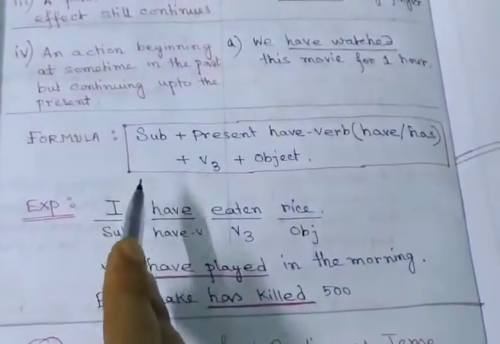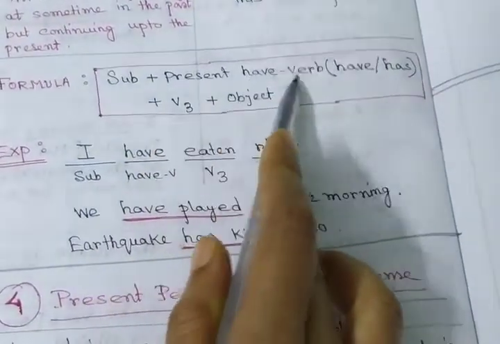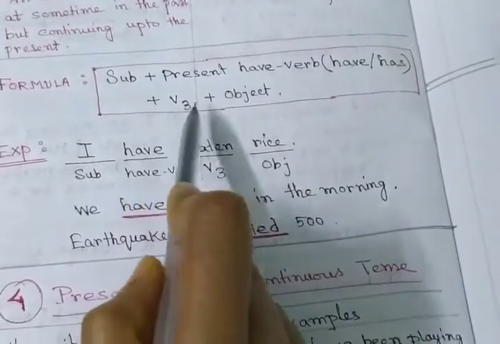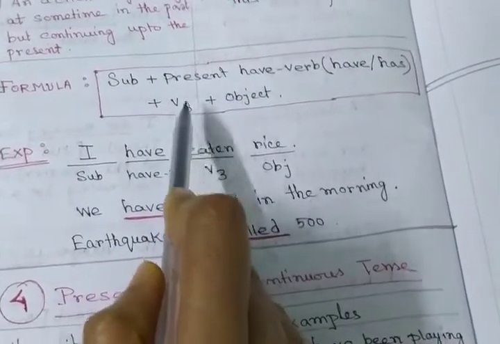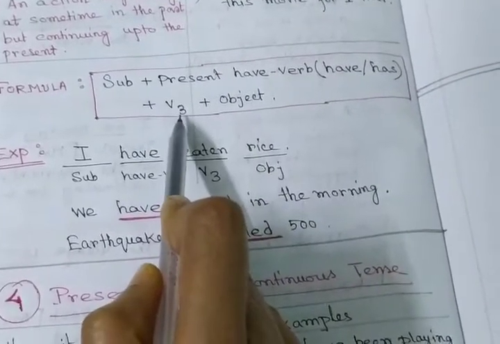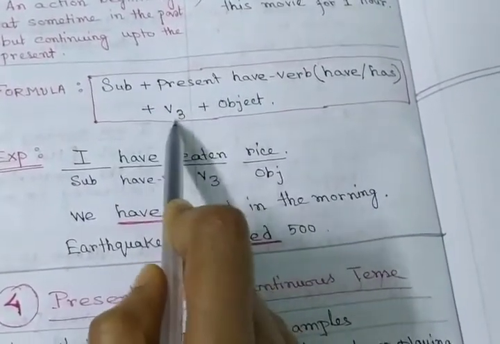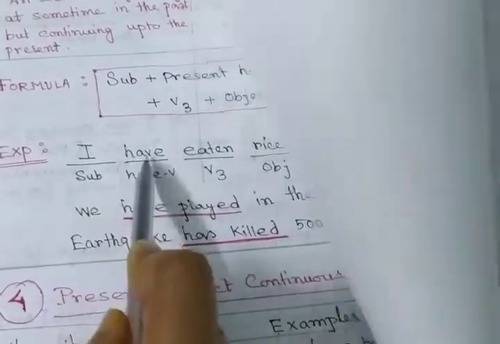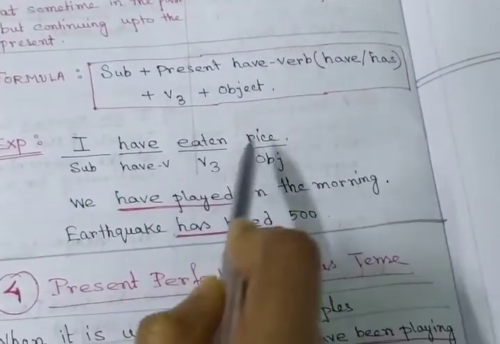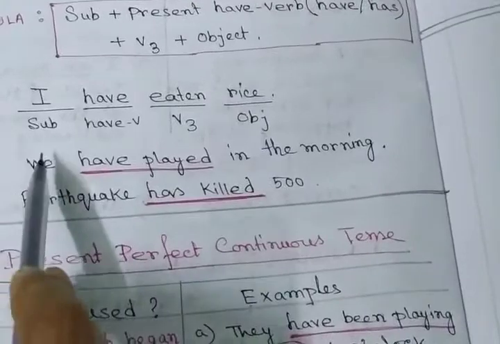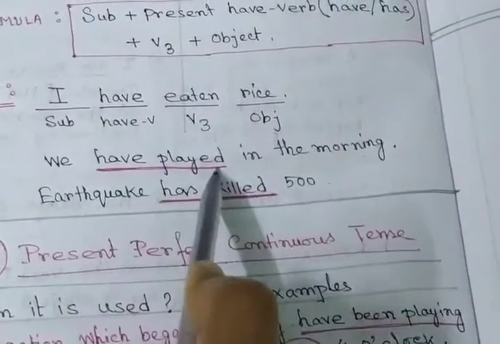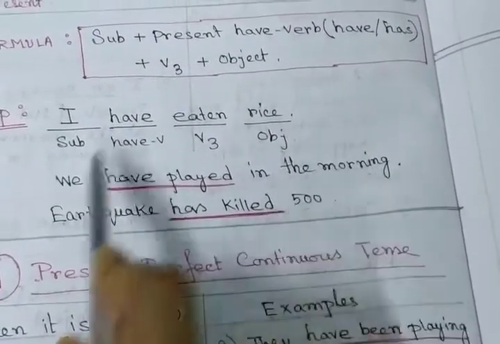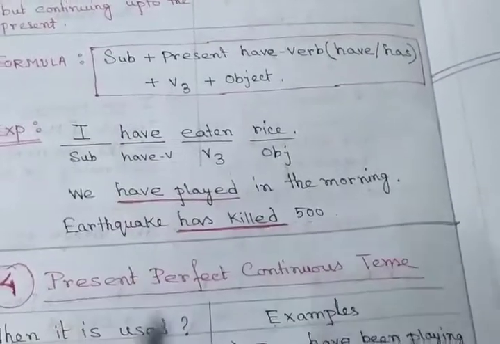So what is the formula? Now see, subject plus present have verb. What is the present have verb? Either have or has, you can use. Then the verb third form, that means go, went, gone. What is the third form of the verb? Gone. So here the verb third form and the object are used. See the example: I, subject, have eaten, verb third form, rice, object. Other examples: We have played in the morning, have played. Earthquake has killed 500, has killed. So this is the structure of the present perfect tense.